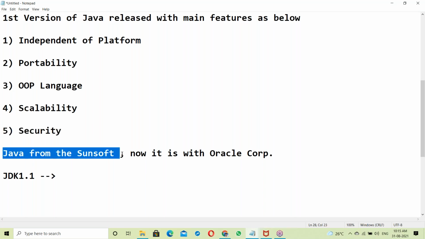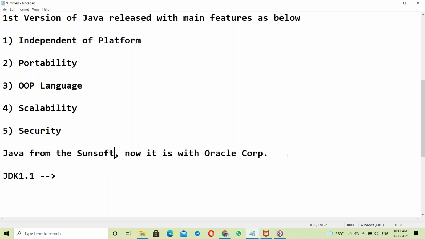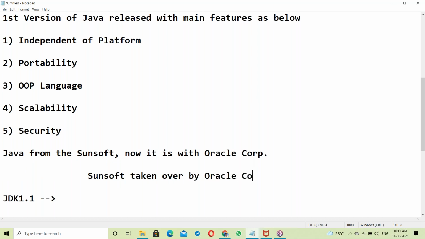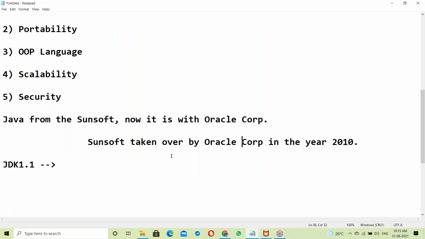Java was from Sun, and now it is Oracle Corporation. Sun was taken over by Oracle Corporation in the year 2010. That's it. Now it is Oracle Corporation.